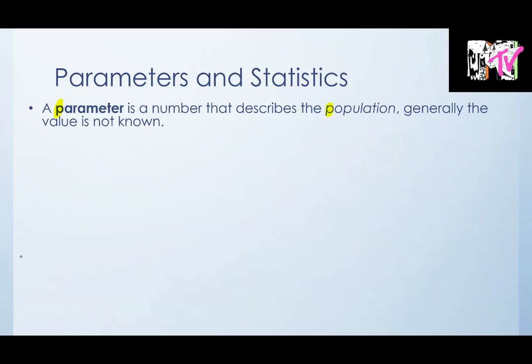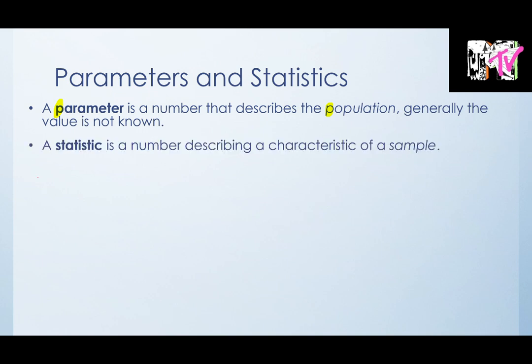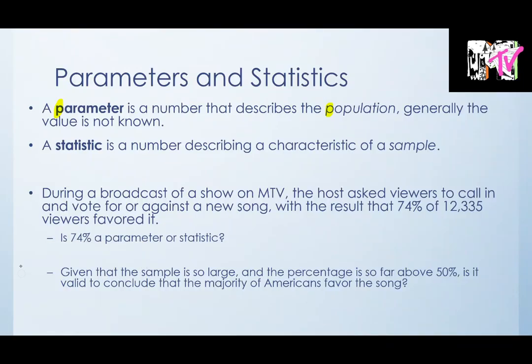Generally, because we won't measure the whole population, we're not going to know the value of the parameter, whatever it is, the average height, the standard deviation, whatever it might be. A statistic, on the other hand, is a number describing the characteristic of a sample, and it will be calculated and known. So it's calculated from the sample, and its value is known.